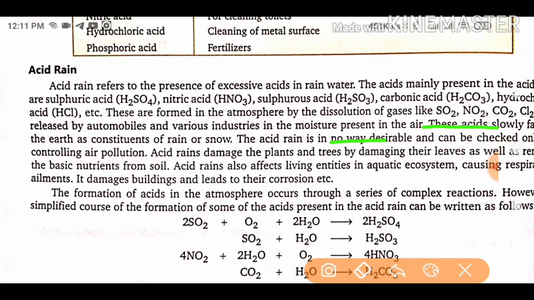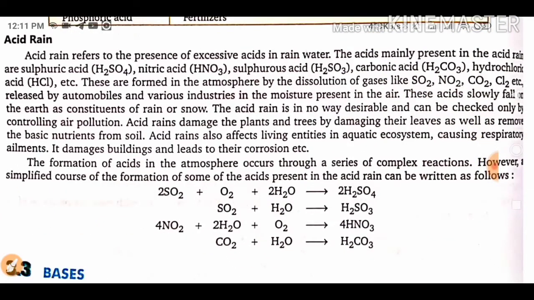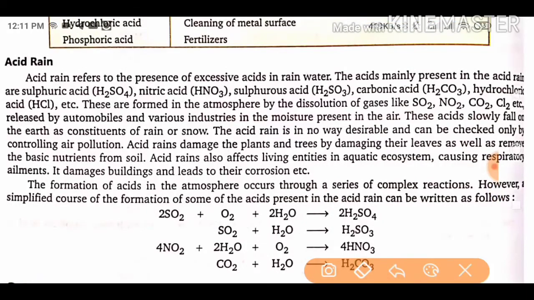Okay, whenever rain comes, it comes in the form of acid. These acids slowly fall on the earth as continuous rain or snow. The acid rain is in no way desirable and can be checked only by controlling air pollution. Okay, so there is only one treatment for that: to control atmospheric pollution.